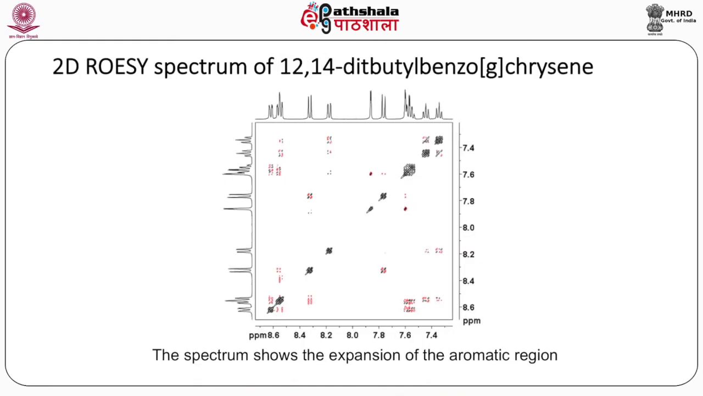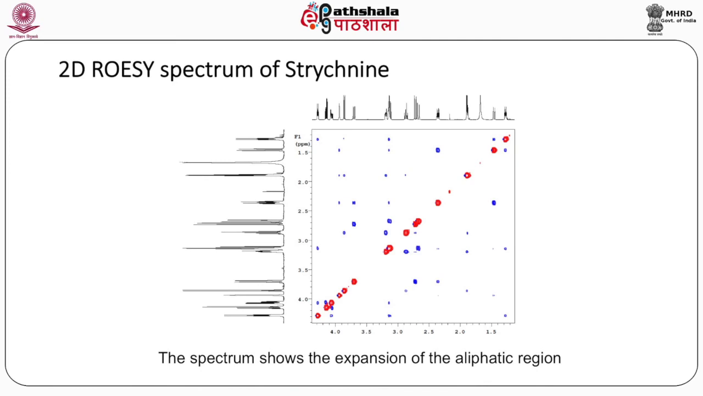And the ROESY spectrum of 12,14 di-tertiary butyl benzochrysene is described. The spectrum shows the expansion of the aromatic region. And now we have the expansion of the central region of the 2D ROESY spectrum of strychnine. The spectrum shows the expansion of the aliphatic region. As you can see, the diagonal is red and the cross peaks are blue, which means that they are negative with respect to the diagonal.